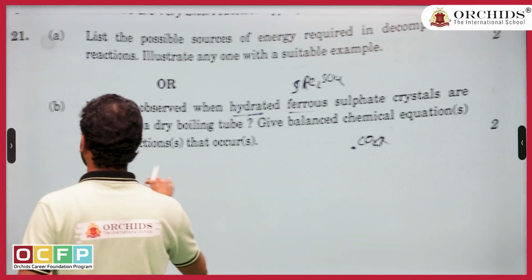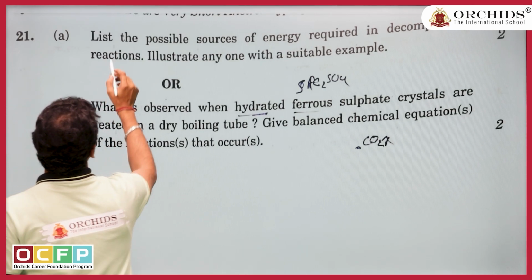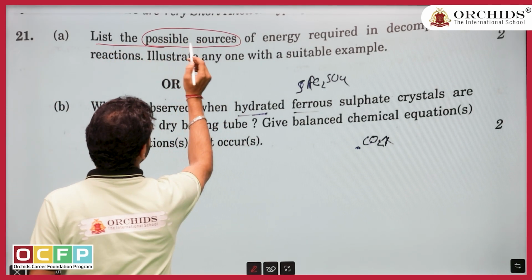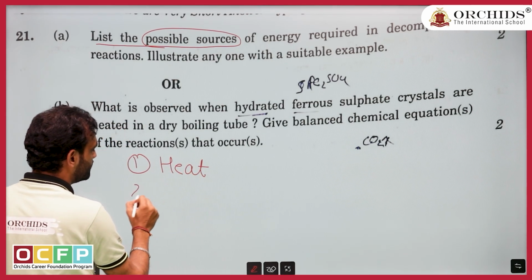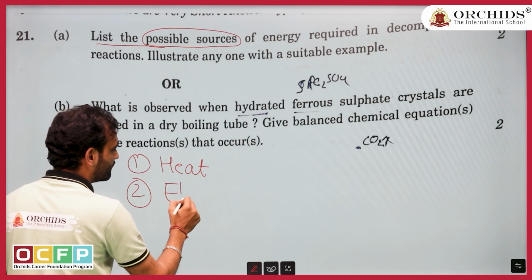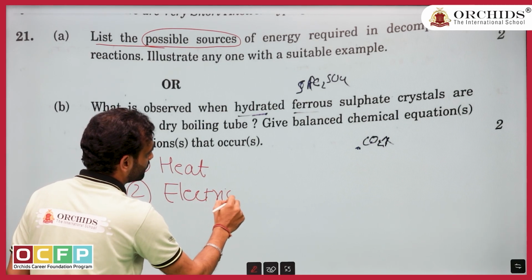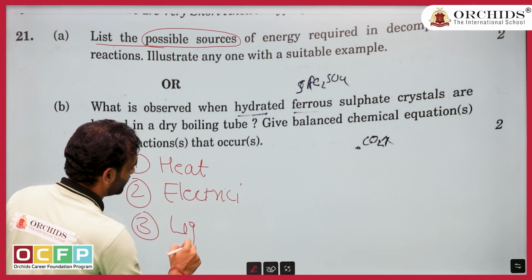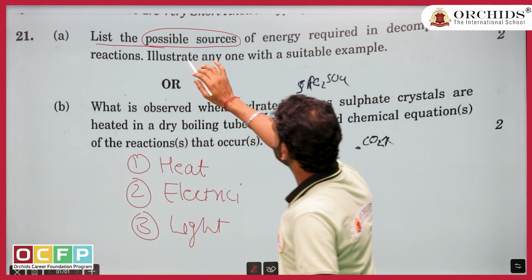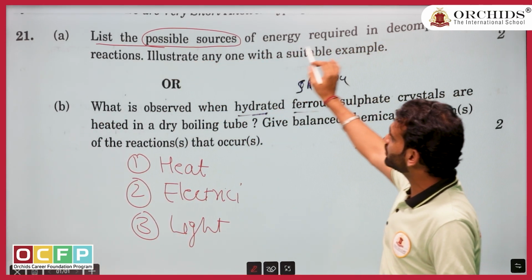Let us first see what is the exact question. List the possible sources. So what are the possible sources? First, it may be heat, second, it may be electricity, and third, it may be light. First he is asking to list the energy required for decomposition.